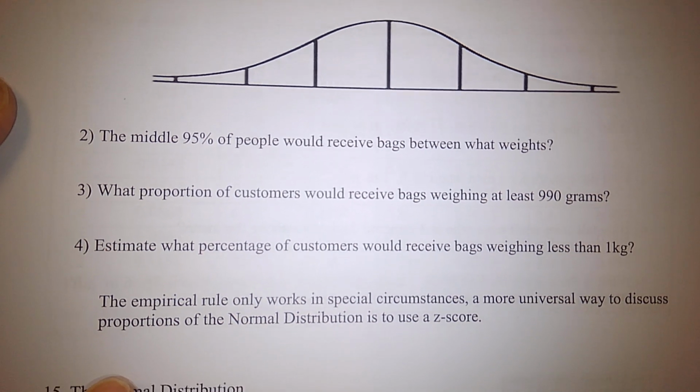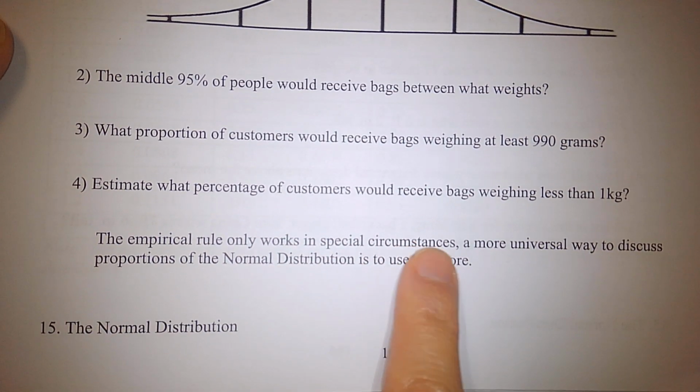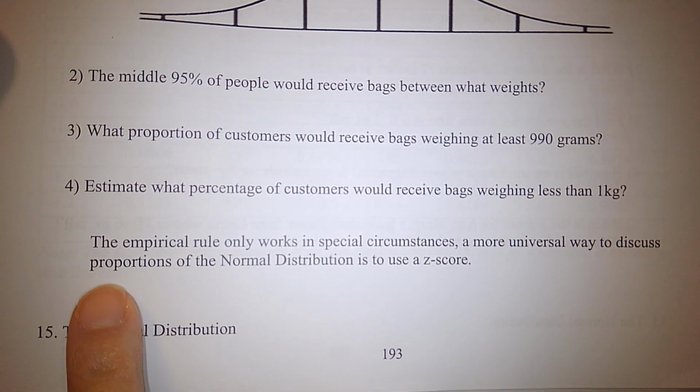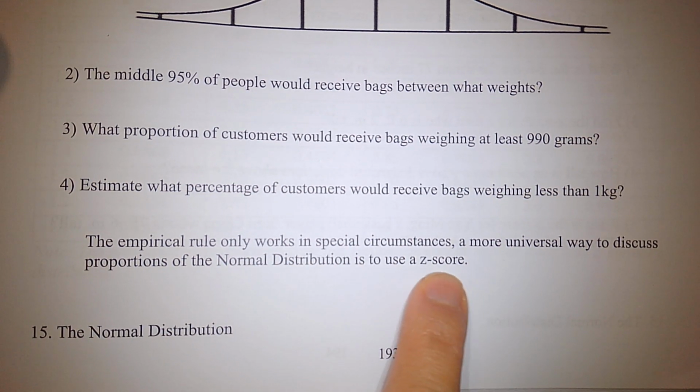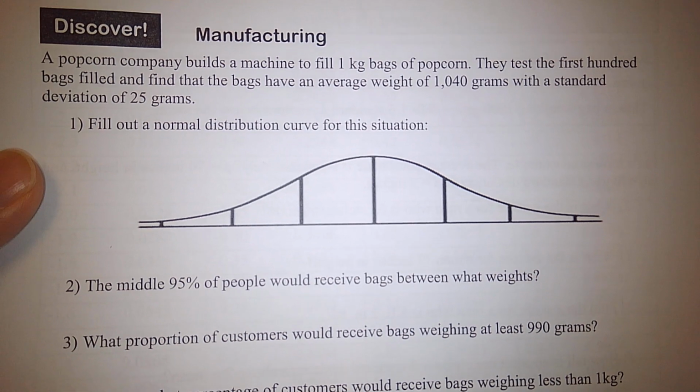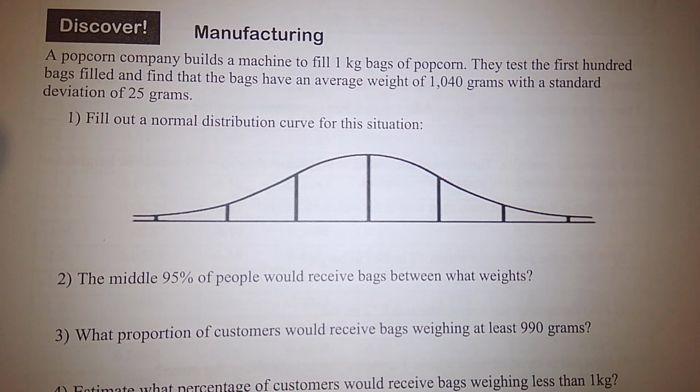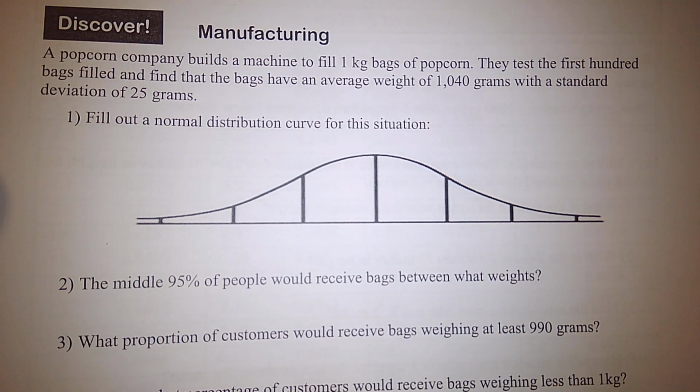The empirical rule only works in special circumstances. A more universal way to discuss proportions of normal distribution is to use a z-score. All right, good. Very good. Okay, so let's try this question together.